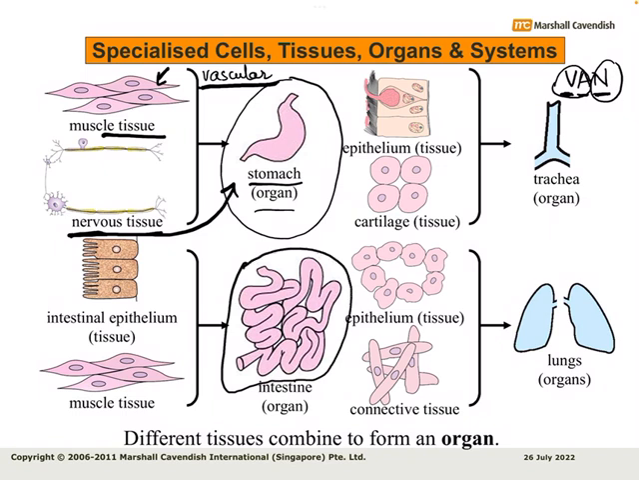And beyond that, it also has other kinds of tissues, for example a glandular tissue, which secretes acid so that it helps the stomach in breaking down proteins.